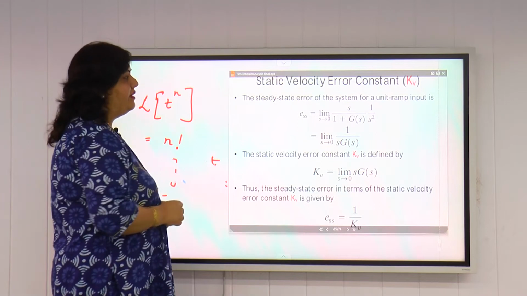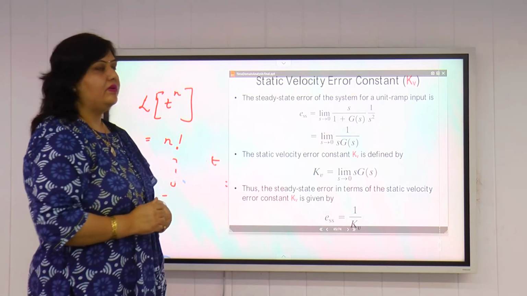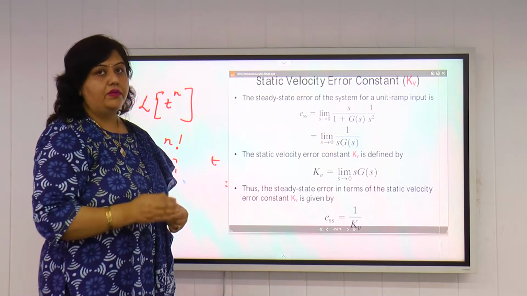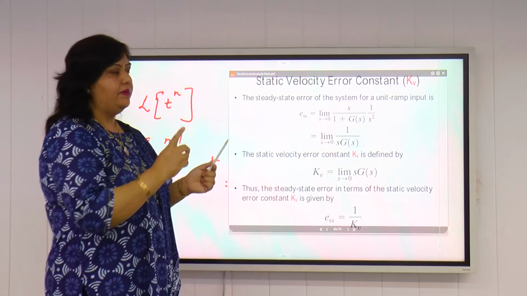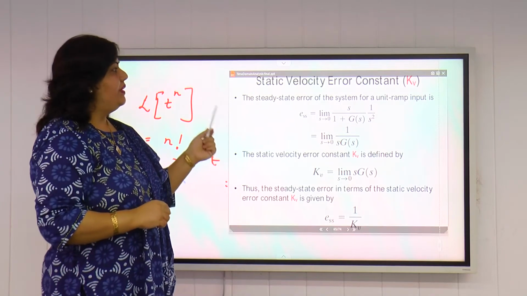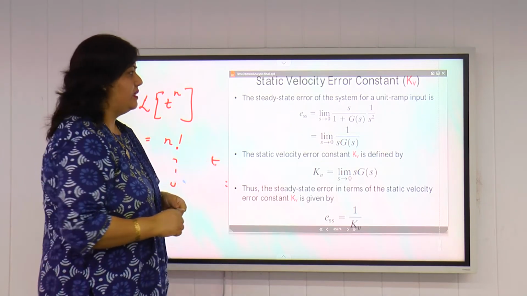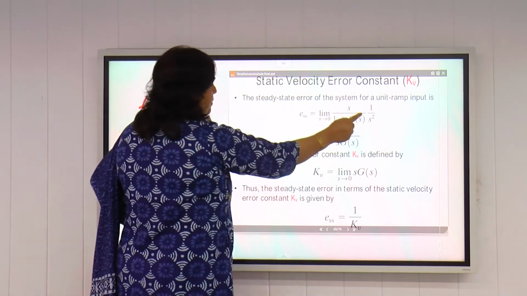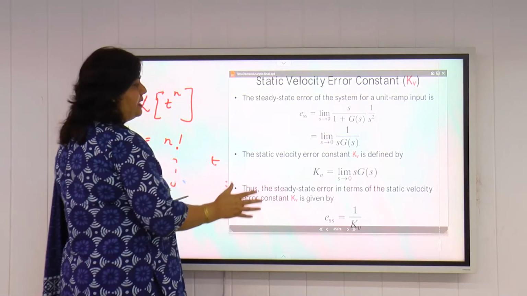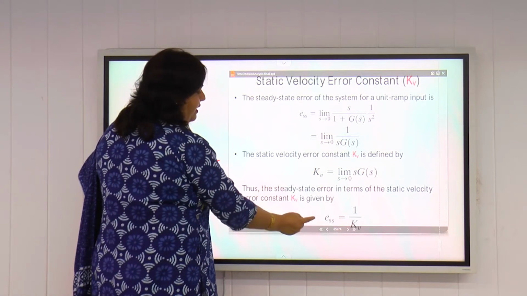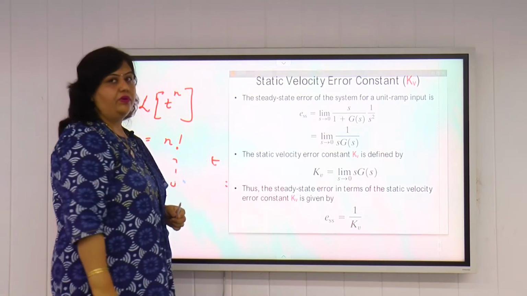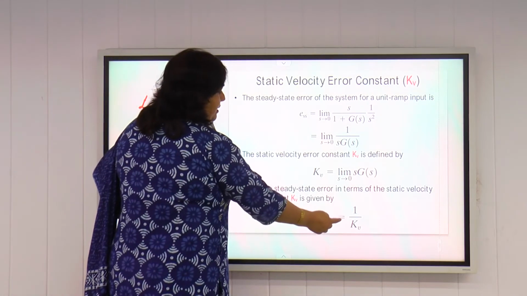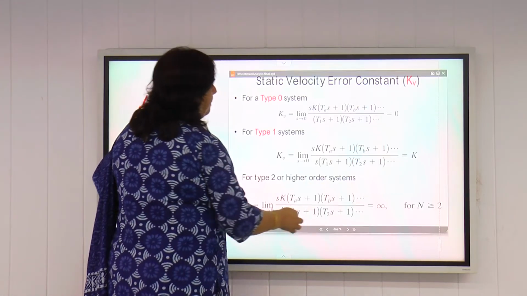Similarly, we can define Kv here. This velocity error constant Kv occurs when the input is a unit ramp input, because for unit step input, the static position error constant occurs. For unit ramp input, the static velocity error constant occurs. So we put Rs equal to 1 by S square here. With the same steps, we can find out the value of Kv, and ESS comes out to be equal to 1 by Kv. So the steady state error of a system is defined as 1 by Kv.